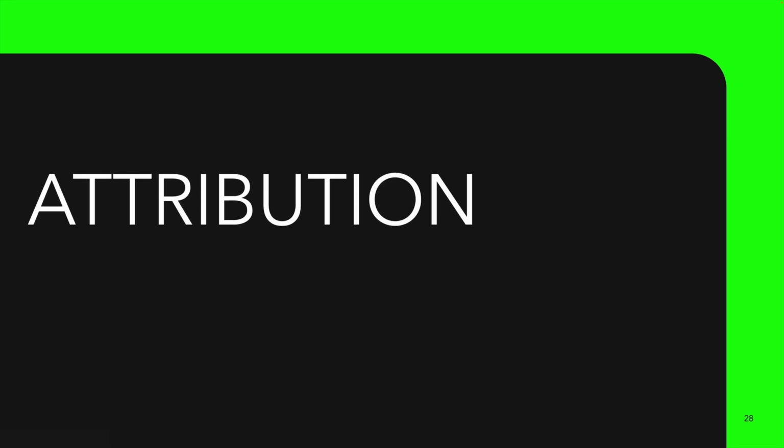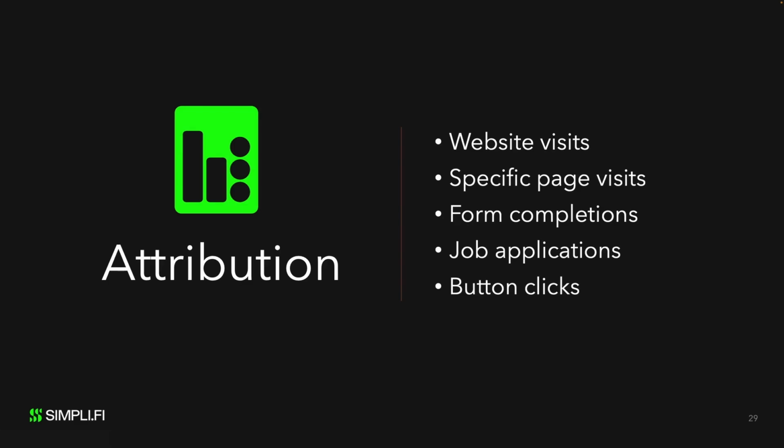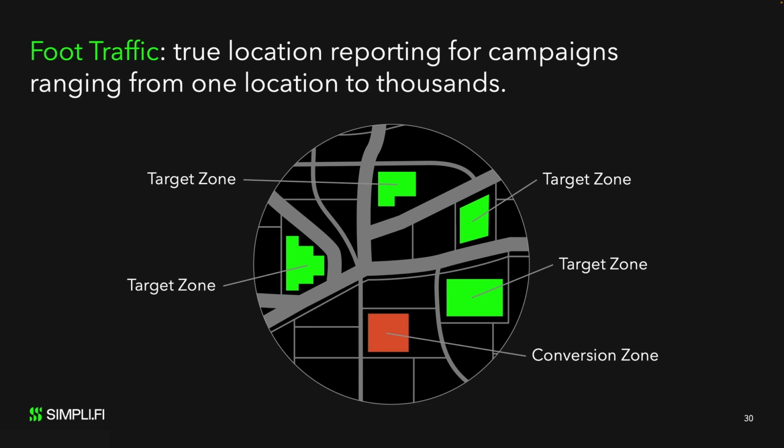When it comes to attribution, Simplify can track various online and offline actions. Let's start with online conversions. After being delivered an ad on any of their devices, should a prospect visit the advertiser's website, a pixel on that website can track visits from those users. Simplify can track website visits, specific page visits, form completions, job applications, or even specific buttons clicked that might indicate a specific action. And for in-person job applicants, we can track foot traffic conversions using geofencing.